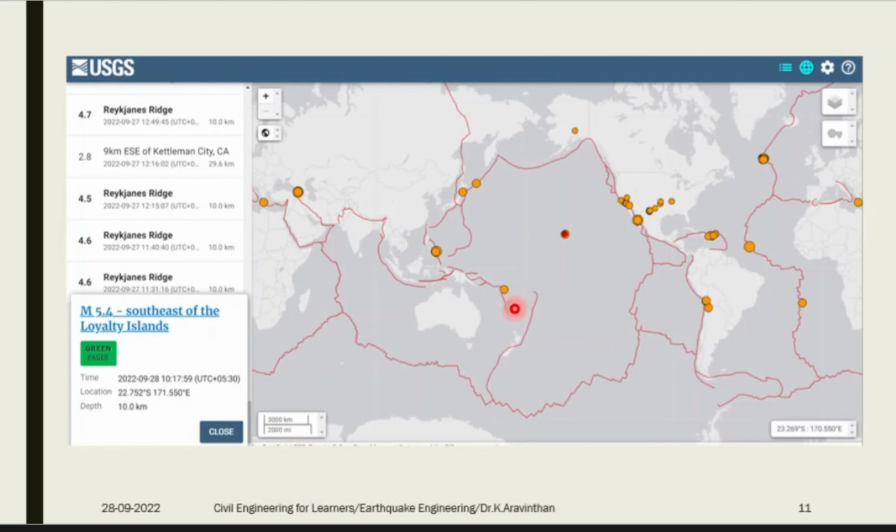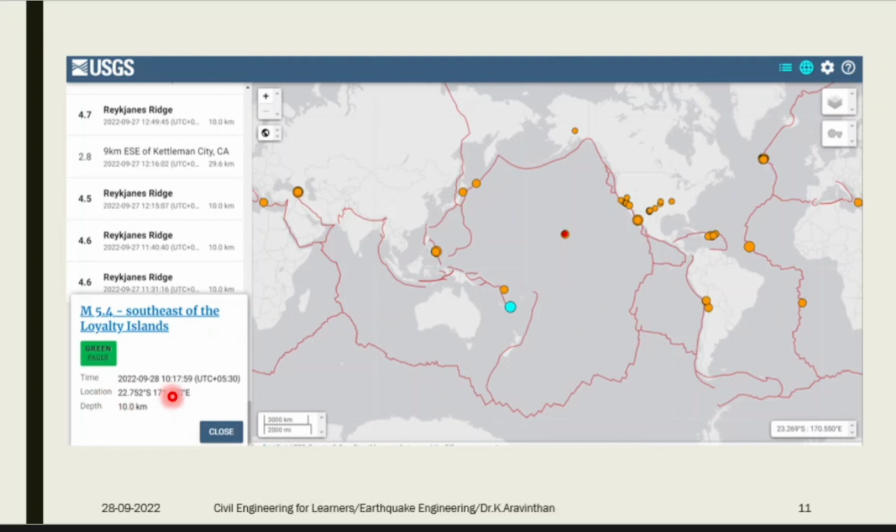If you click any of the earthquakes, you will get a magnitude of 5.4 in Loyalty Islands, and the depth. Here they have given a depth of 10 kilometers. Can you now understand what this depth is? Focal depth. The earthquake occurred below the surface at a depth of 10 kilometers. For all the earthquakes, you will get this kind of detail. Location means latitude and longitude. For each and every place you have both latitude and longitude.